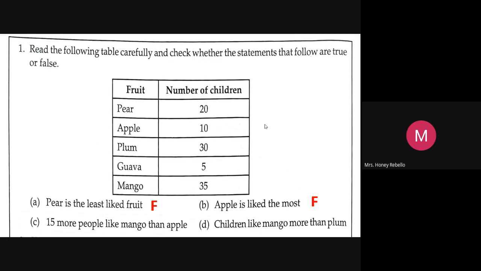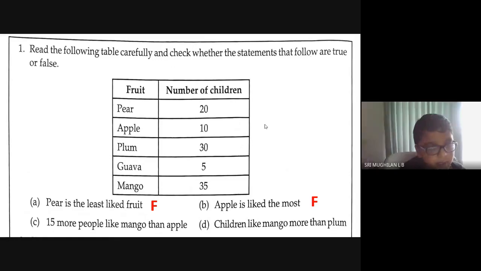But 15 more people like mango than apple. So you're getting 25 and mango is 35. So tell me whether that statement is true. 15 more people like mango than apple. Is it true? Yes, ma'am.